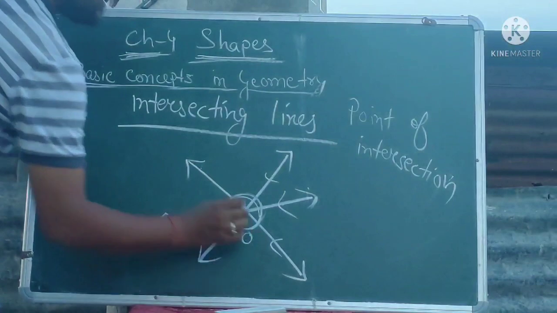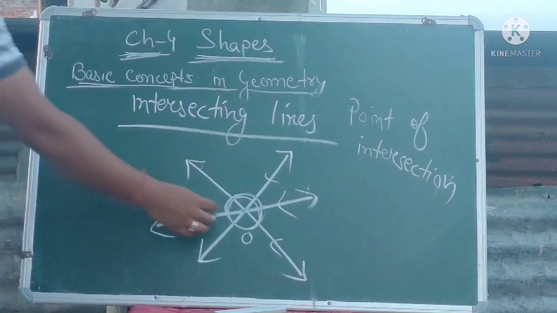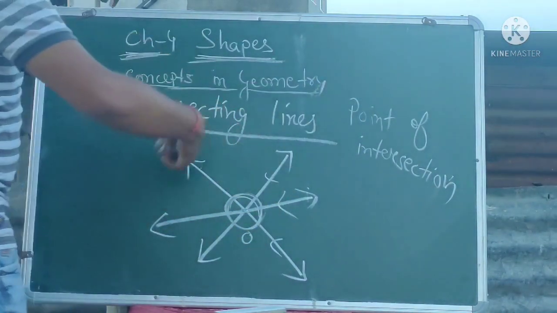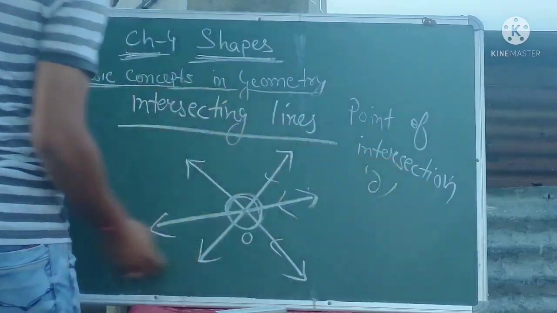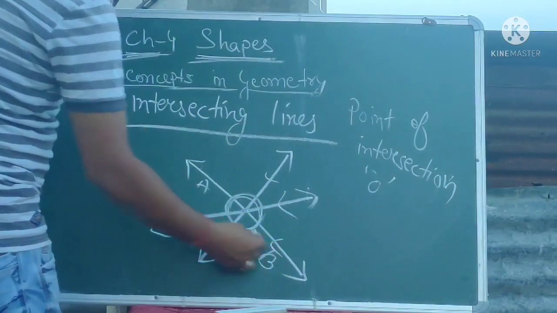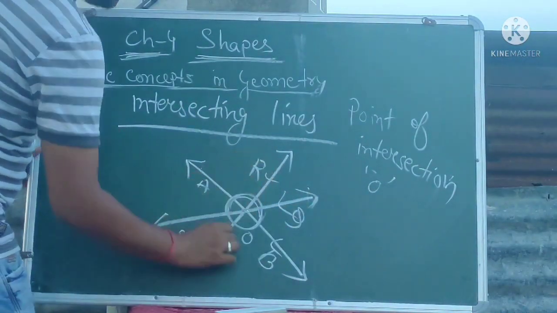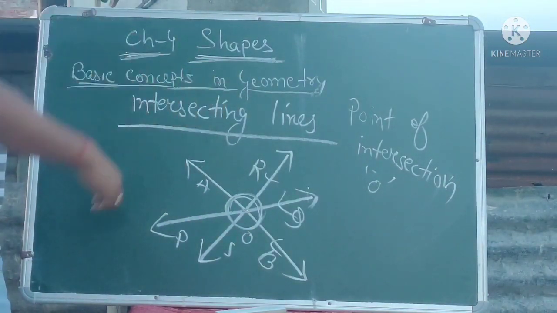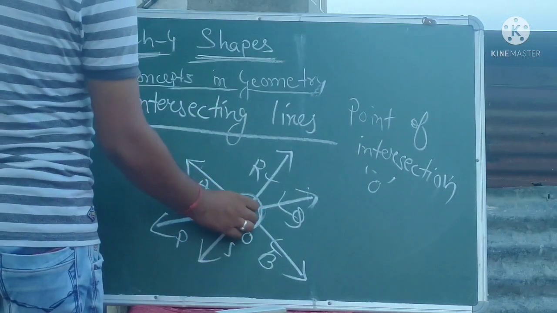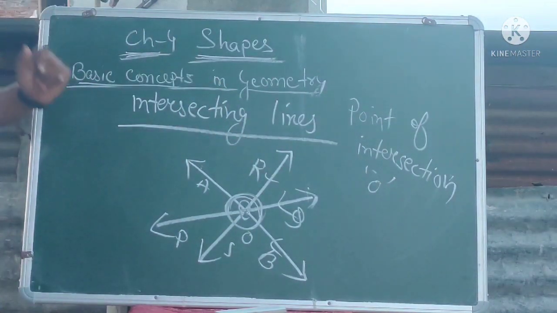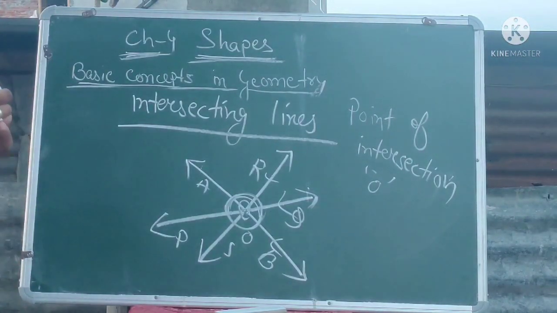Now suppose we have given a name to the point where the lines intersected, say it is O. So in this intersecting line, the point of intersection is O, and we can give the lines any name, whatever name you like. Say this is line AB, this is line PQ, this is line RS. When all these lines intersect in a particular point, the point of intersection is O, and these lines, the line AB, the line PQ, and the line RS, are known as intersecting lines. Clear? I hope it's clear to you till intersecting lines.